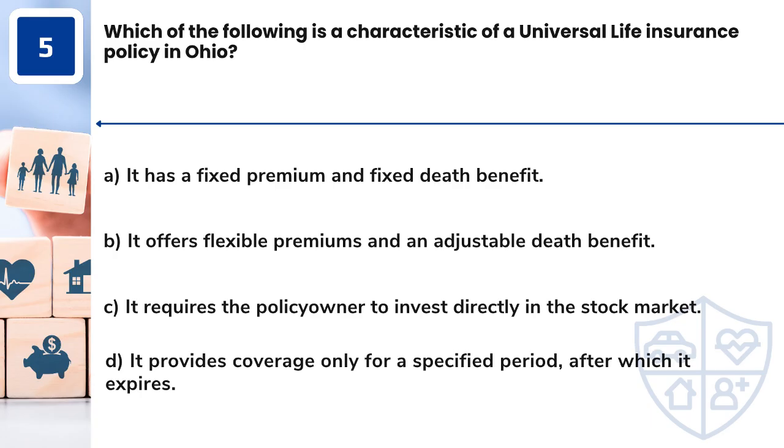Question 5. Which of the following is a characteristic of a universal life insurance policy in Ohio? A. It has a fixed premium and fixed death benefit. B. It offers flexible premiums and an adjustable death benefit. C. It requires the policy owner to invest directly in the stock market. D. It provides coverage only for a specified period, after which it expires.